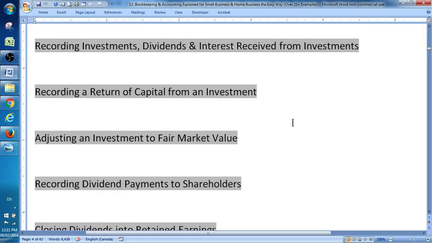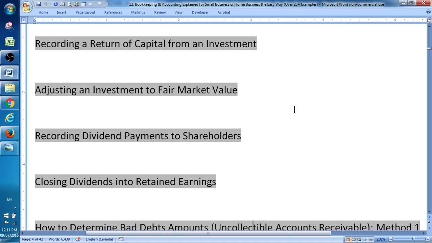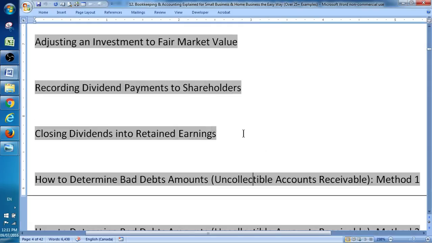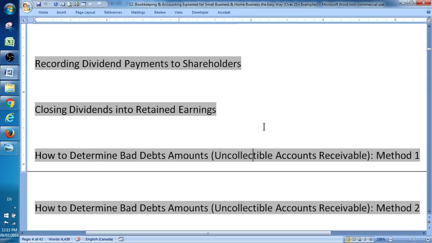Sometimes in an investment you will see an item called return of capital. So I also talk about how to record that in your general ledger or your books from the investment statement that says return of capital. How to adjust an investment to fair market value, how to record dividends to shareholders, how to close out dividends into retained earnings. This is something that needs to be done when a year end is rolled forward, so that retained earnings for the new year matches retained earnings of the previous year.